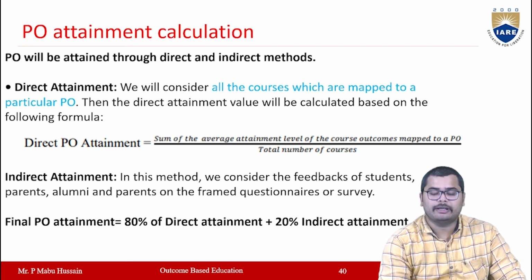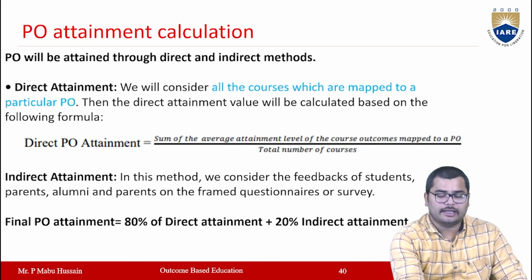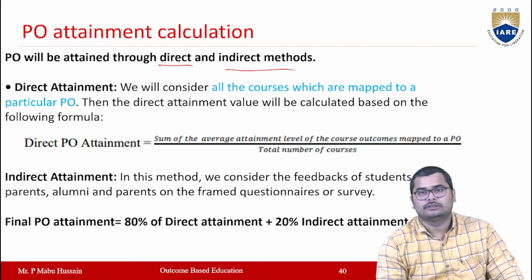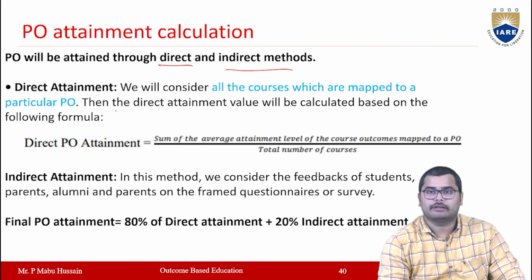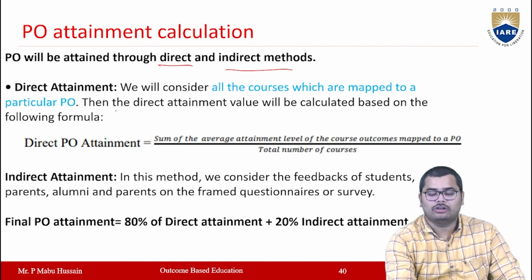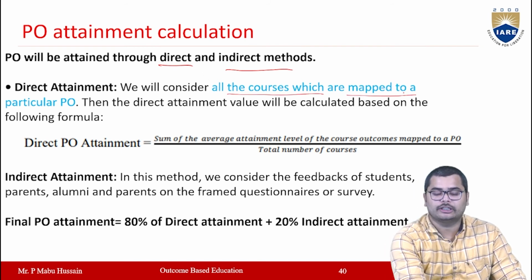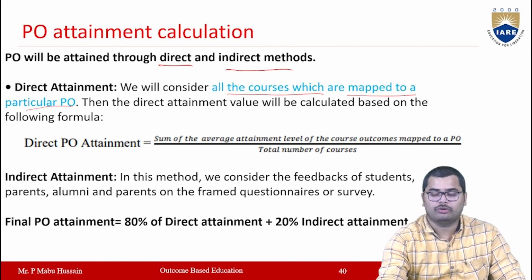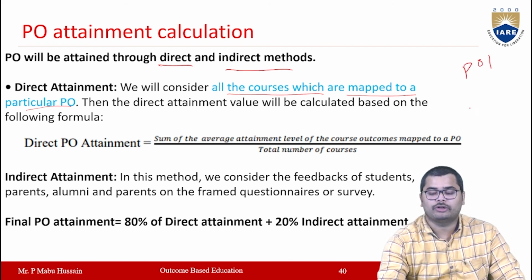PO will be attained through direct or indirect methods. In the direct attainment method, we consider all the courses which are mapped to that particular PO. We have POs from PO1 to PO12, and PSOs from PSO1 to PSO3.